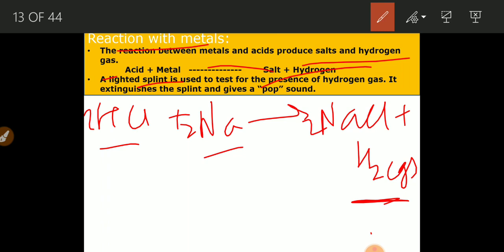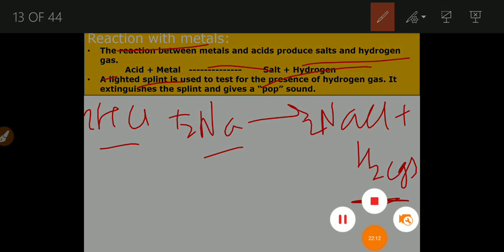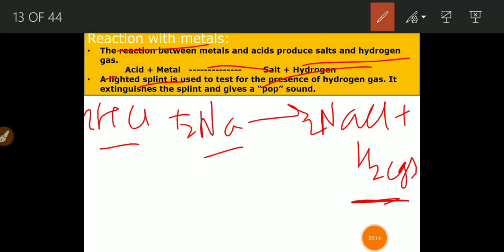If they ask you how you will test the presence or formation of hydrogen gas, if the lit splint is held at the mouth of the test tube, the gas burns with a pop sound, and the gas which burns with a pop sound is always hydrogen gas. So this is how we can test the hydrogen gas formation in the reaction between the acids and metals.